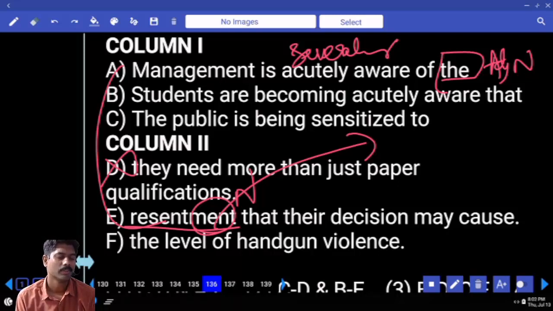Cheated means, for example, once there was a student, she came to Hyderabad like you, and she got some tooth pain. She went to some dentist, and that fellow recommended surgery, and she convinced the parents, and they paid the fee for surgery. Surgery means some sort of operation. That doctor was not experienced or did not have much knowledge.